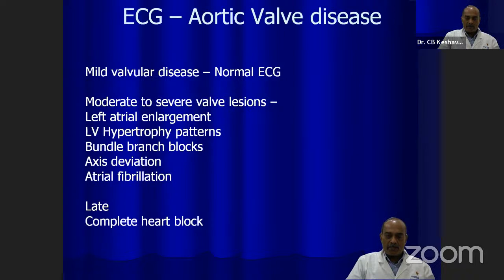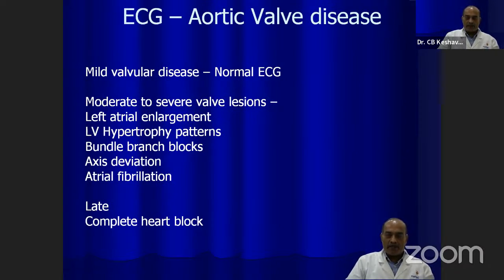Patient can have bundle branch blocks on the ECG, axis deviation, left axis deviation, and atrial fibrillation, like in ASD. Atrial fibrillation also is a late feature of untreated aortic valve disease. Another peculiar association with aortic valve disease is development of complete heart block, especially when the aortic valve annulus is calcified. The calcification can extend into the conduction system, thereby producing AV blocks.